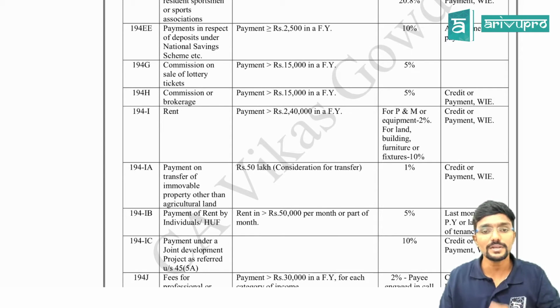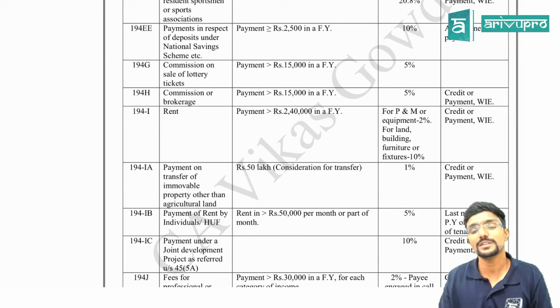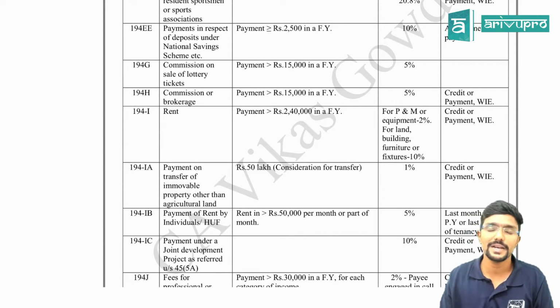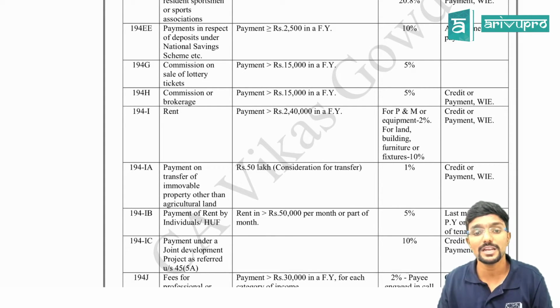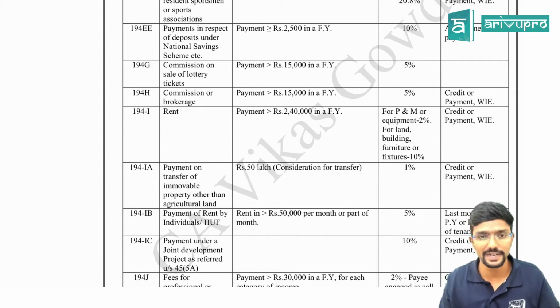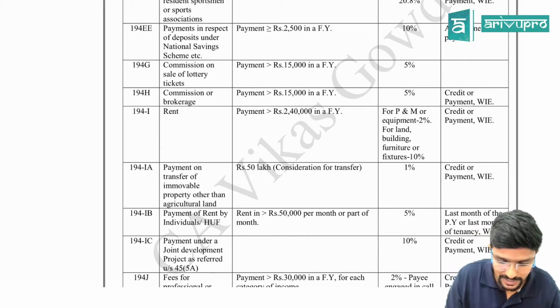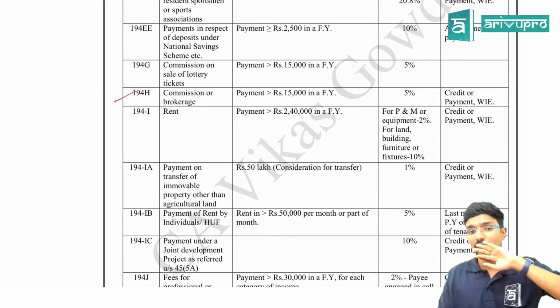Then 194EE, payment in respect of deposits under national savings schemes. If you are getting any interest on this and it is more than 2,500, TDS will be deducted at 10%. Then 194G, commission on sale of lottery tickets. G means gambling. If the commission is more than 15,000, 5% TDS will be deducted.